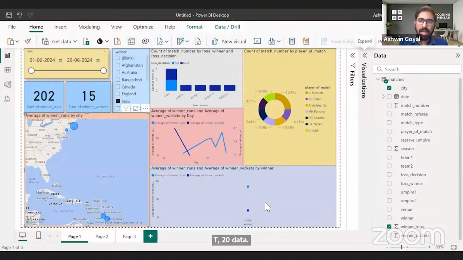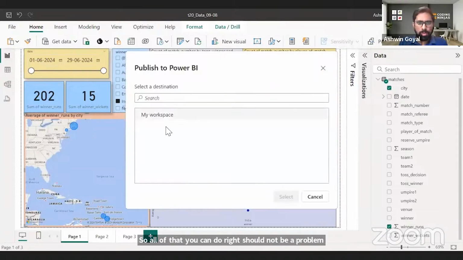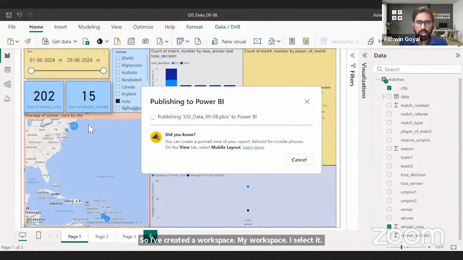I save this. Then it asks me which workspace do you want to publish to, in your organization workspaces. So all of that you can do, right? Should not be a problem here. Okay. So I've created a workspace, my workspace. I select it, and yeah, it is done already. See, it is getting published. Super.